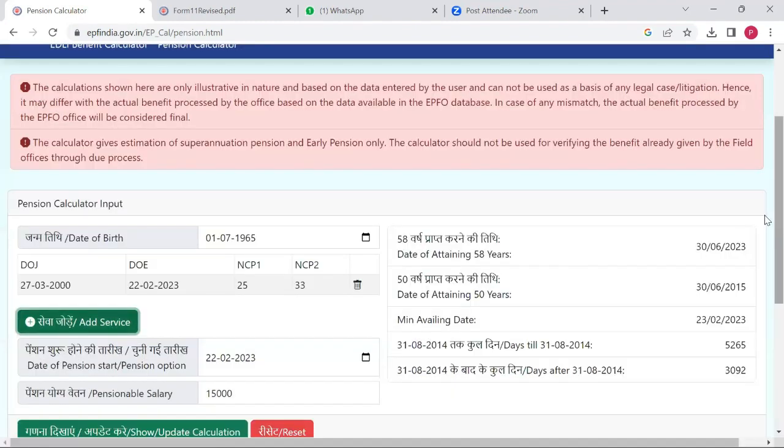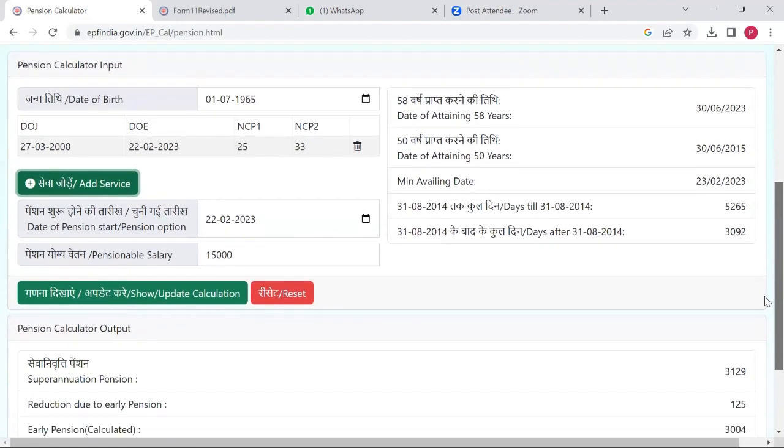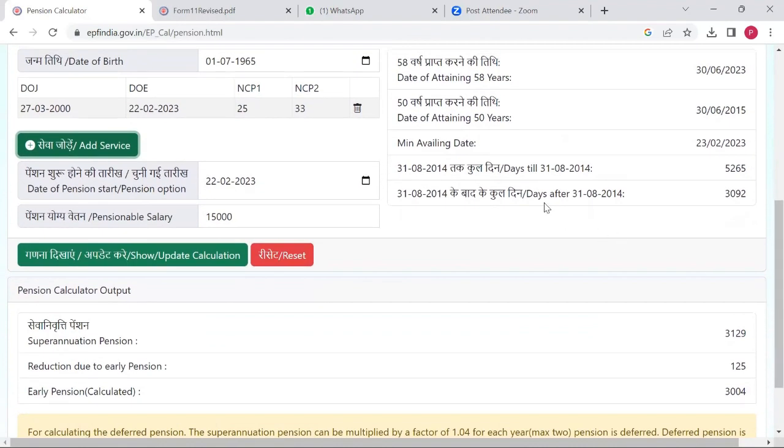I'll just add the service, and we get our pension here. So this is the pension. In case I had started my pension before 2014, then this was the pension. But after 2014 it is 3092, basically 3129. And there is a reduction due to early pension. We are eligible for pension after turning 50, but we cannot go beyond 58. If it is more than 58, then I'll get 3129. If I'm getting it between 50 and 58, then I'll be getting 3004.